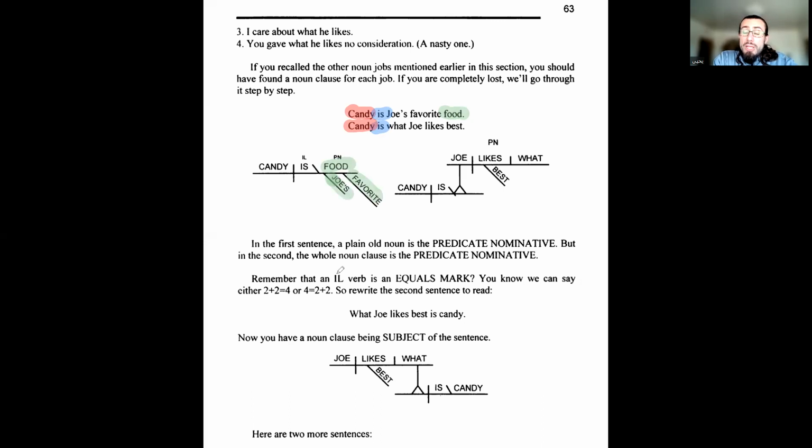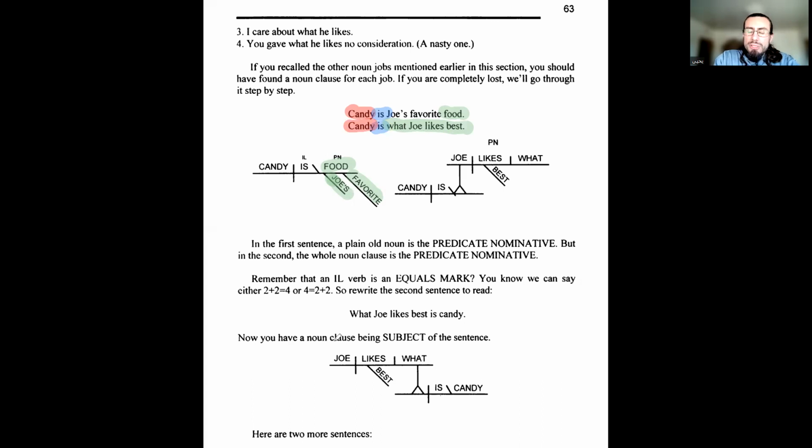Easy. Candy is what Joe likes best. That whole thing, what Joe likes best, look at it. It has a subject and it has a verb. Anytime you've got an extra subject and an extra verb, then you need to assume that this is a clause. What kind of clause? Independent or dependent? Okay. Can it stand alone? What Joe likes best? No, it can't. So it must be dependent.